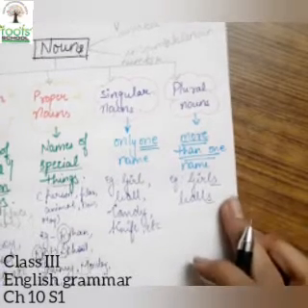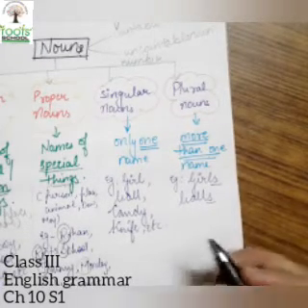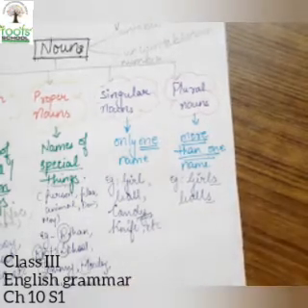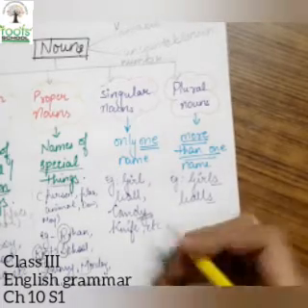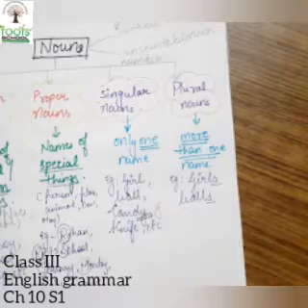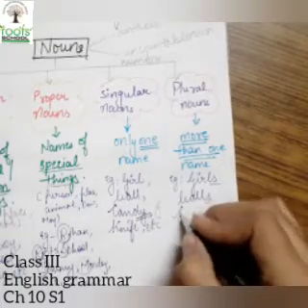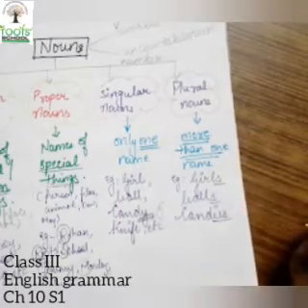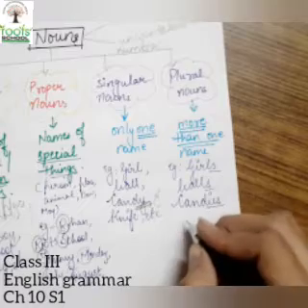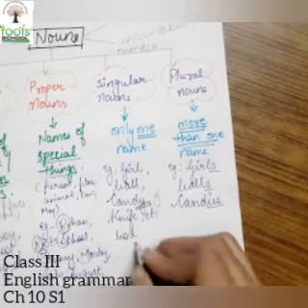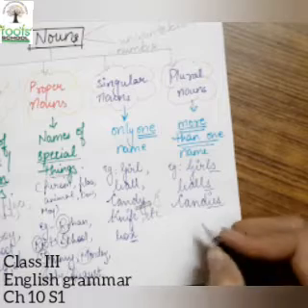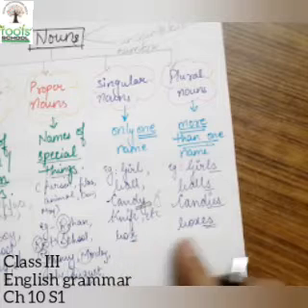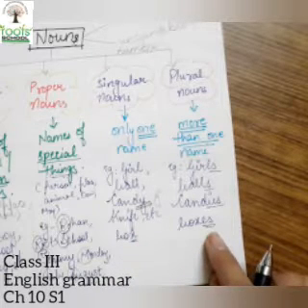Now, one more quality is there, that there are some nouns that when changed to plural, their form also changes. For example, as we have read that candy. So, Y is removed and IES is added. So, it will be candies. Same if I write box over here. So, X. What do we add with X in plural, children? We have read ES, because with X, ES is added and not just S.